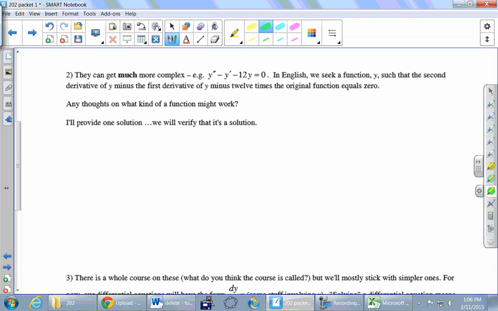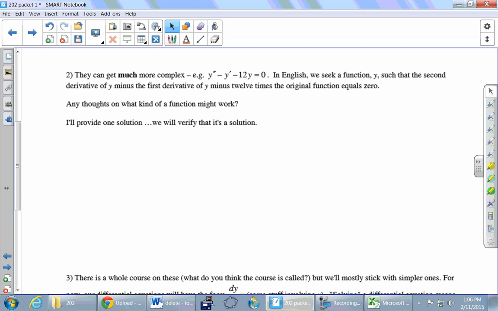It involves derivatives, so it is called a differential equation. At the moment, there really isn't any reason that you should think that differential equations are worth anything, but trust me, they are. You'll probably take an entire course in them, but we're just going to spend one day on them now and one day late in the semester. But looking at that equation, we're looking for a function, y, that satisfies that equation.